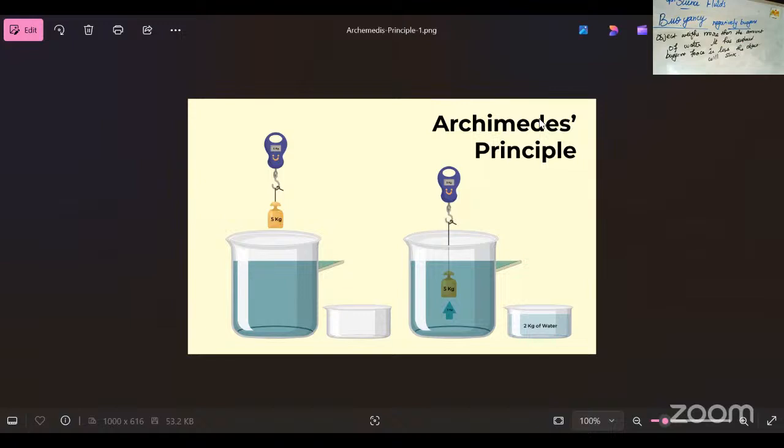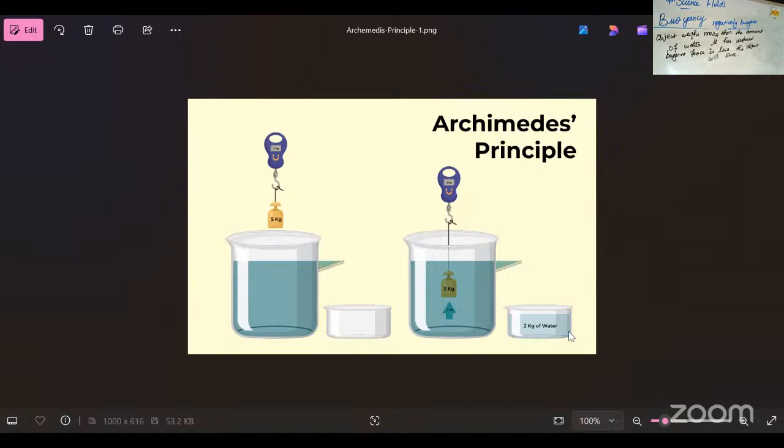When a body is partially or completely immersed at rest, the upthrust force, that is the buoyant force, causes water to come out from that area. Automatically, that amount of water is removed from that place.